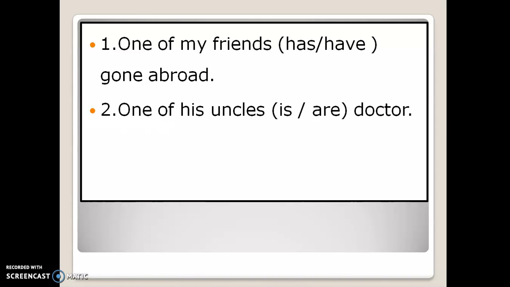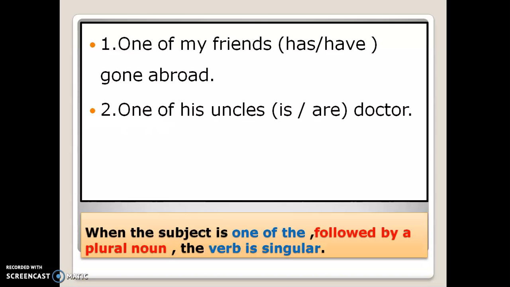Now you see, whenever you have a sentence beginning with one of the or one of, after that you must have a plural. One of my friends, one of my uncles, one of the tables, one of the chairs, one of the students. So you must have a plural after one of the, but the verb must be singular.